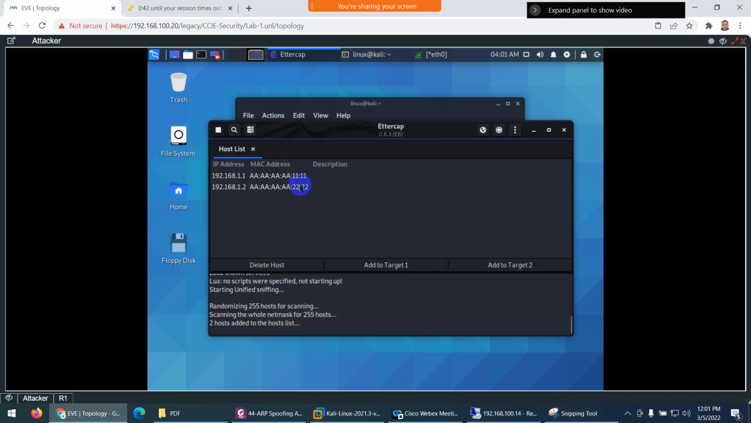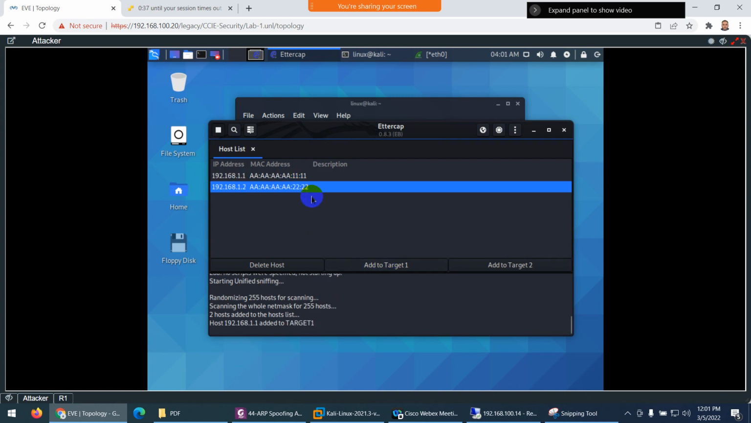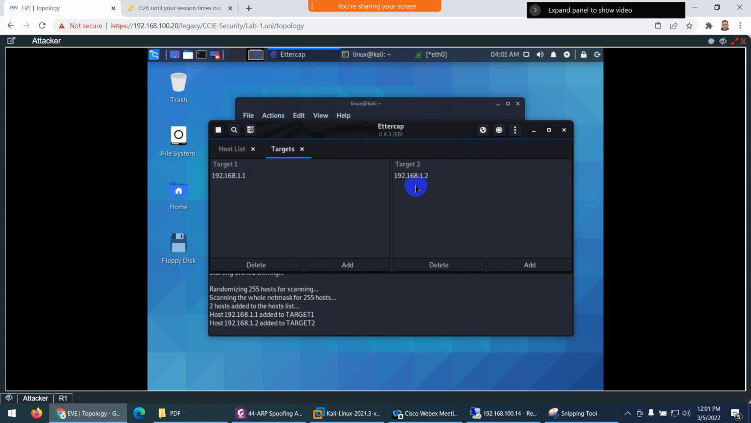Who is this? R1. So I will add it as target 1, and I will add this one as target 2. Now I can show you those targets. If I click here on Targets and Current Targets, these are my target 1 and target 2. Done. So my targets are set.